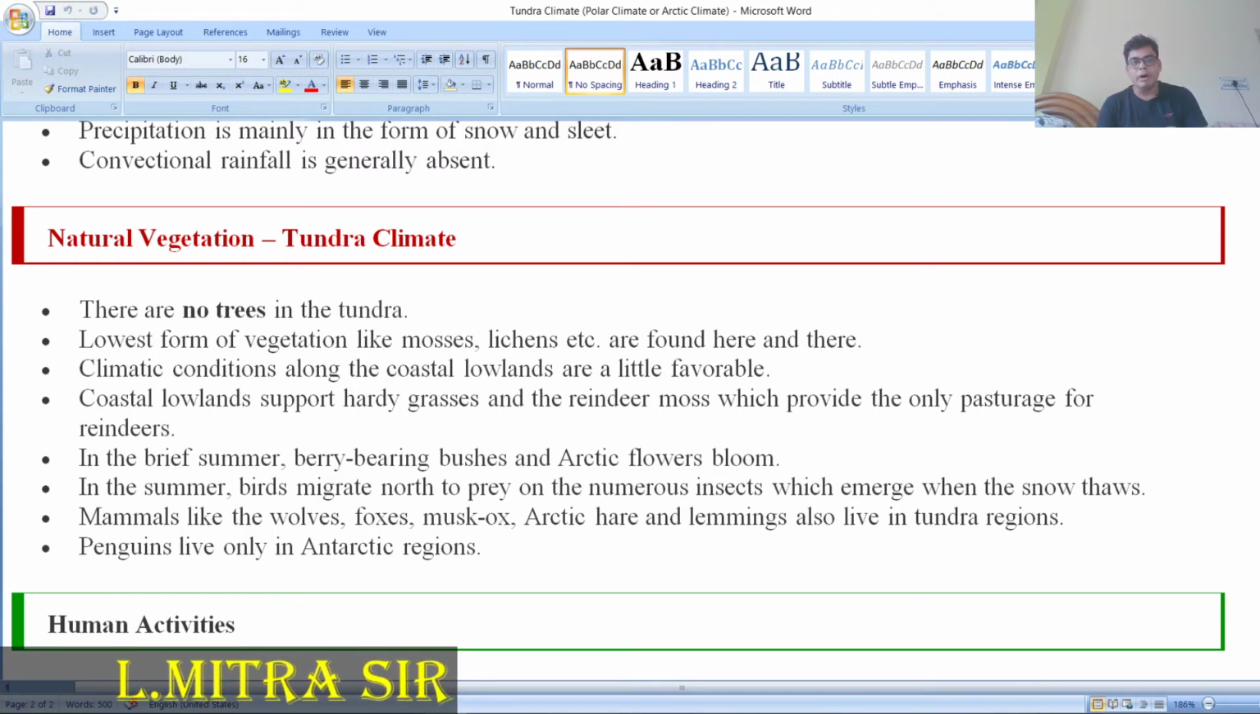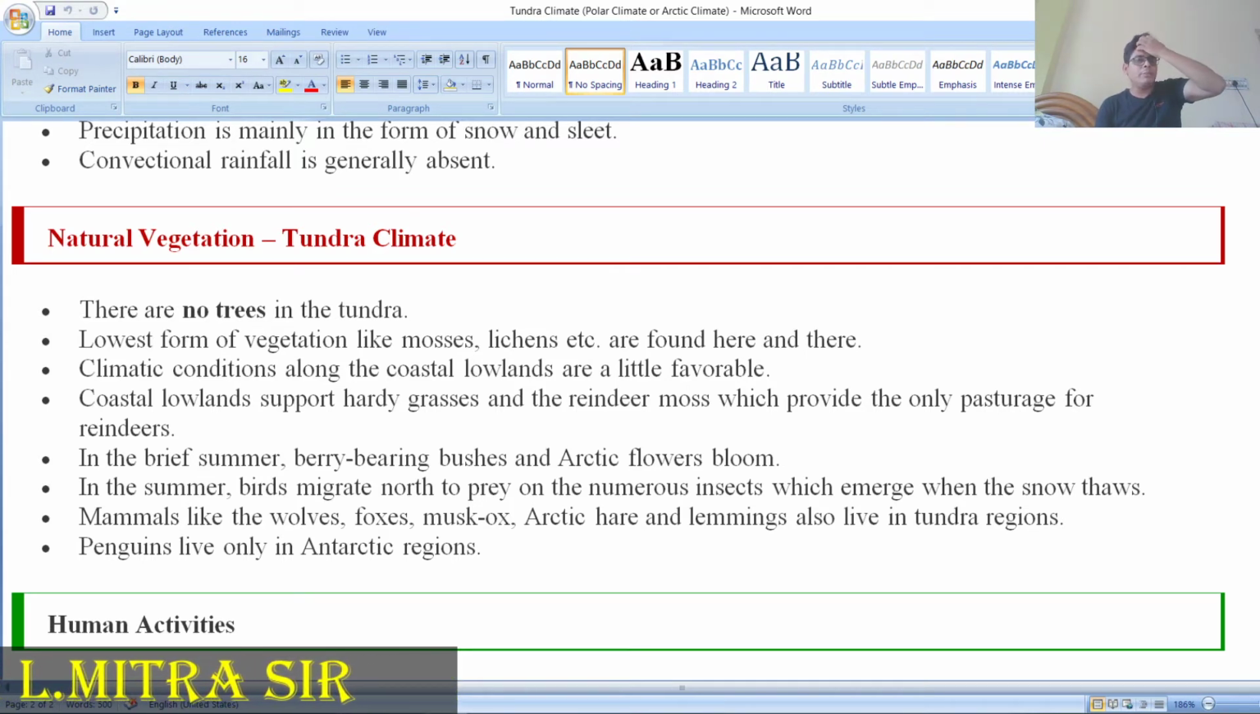Okay, you can find over there the climatic regions of the lowland, which is very favorable. Lowland means the southern portion of Greenland. This area is known as the lowland. Coastal lowland supports hardy grasses and reindeer mosses, which are eaten by the reindeer, the main animal of this tundra climate area.